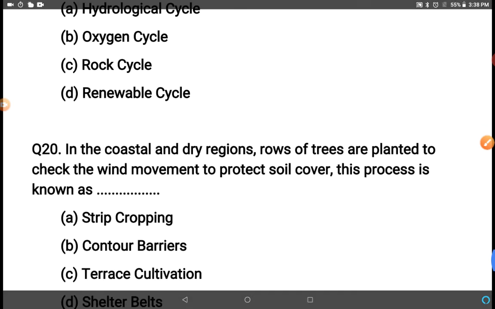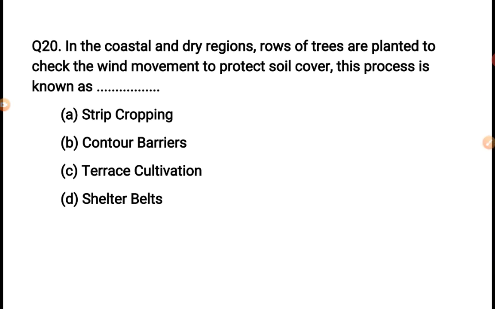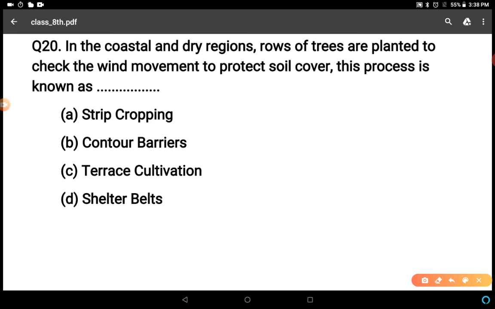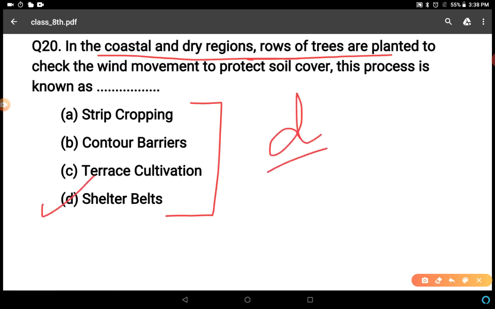Question number 19 and then last question, 20th question. In the coastal and dry regions, rows of trees are planted to check the wind movement to protect soil cover. So this process is known as strip cropping. Although all these four are the methods of soil conservation, but only this process in which coastal and dry regions and rows of trees are planted. So this is called strip cropping, contour barriers, terrace cultivation, shelter belt. So D is the correct answer, shelter belt.